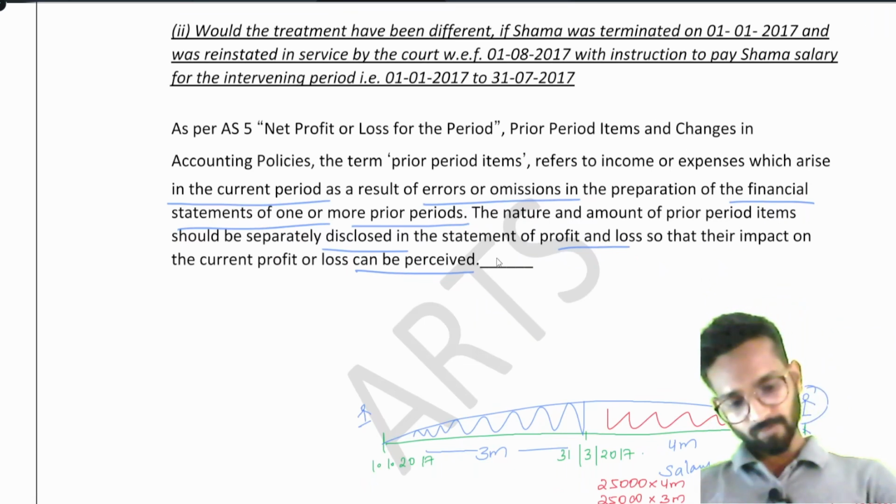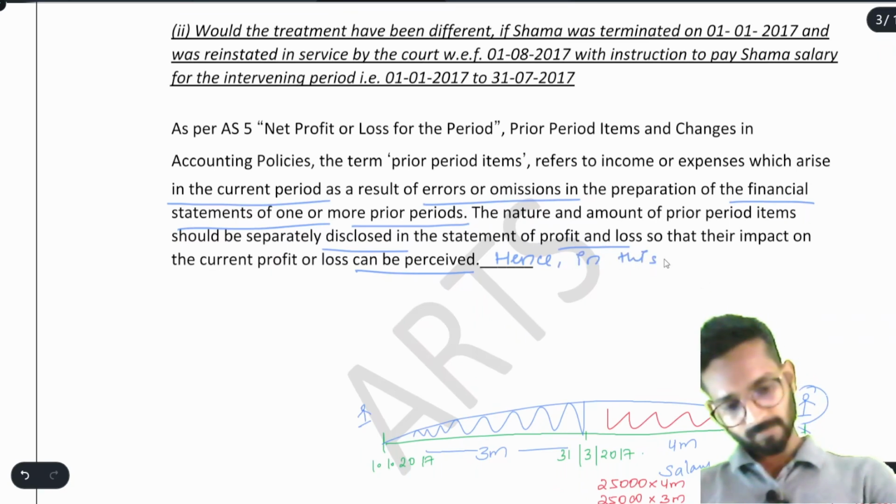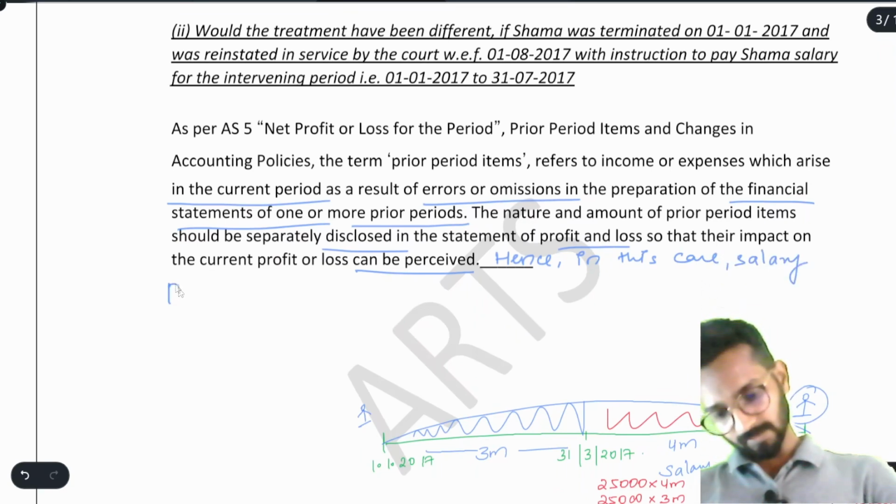You can say, therefore, hence, in this case, salary paid to Shama for 3 months.